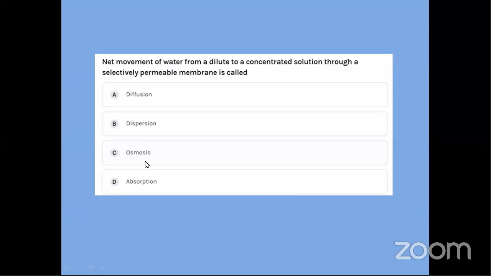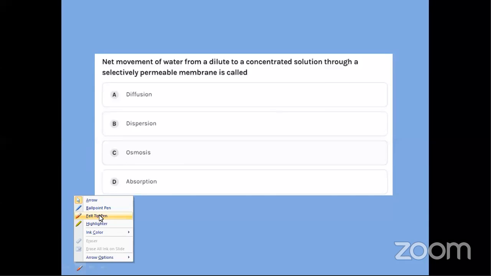But can someone define why the answer is osmosis? You can say it in the audio as well. Why do you think it is osmosis and not the rest of them? There's one clear hint which defines everything for the answer. Can anyone say what the word in the question is?